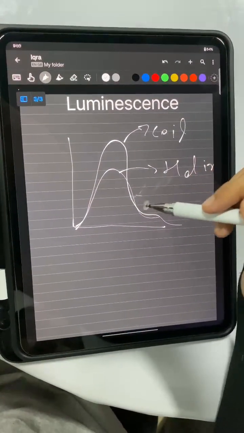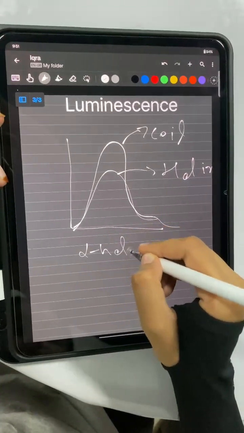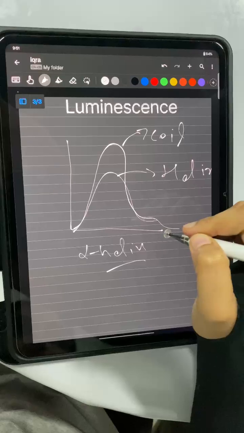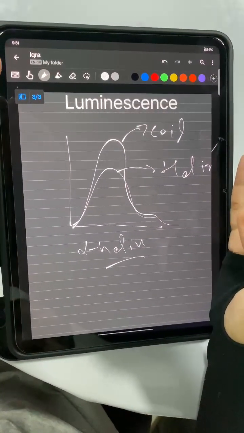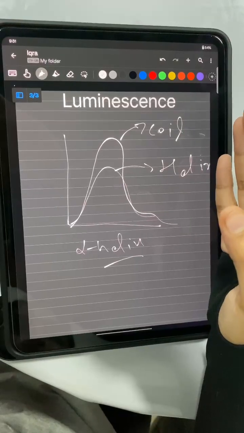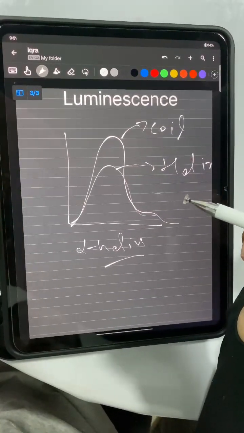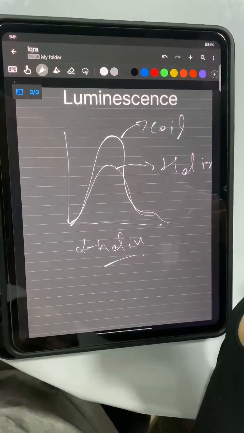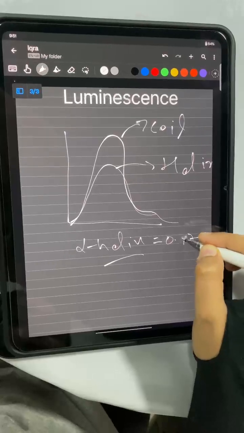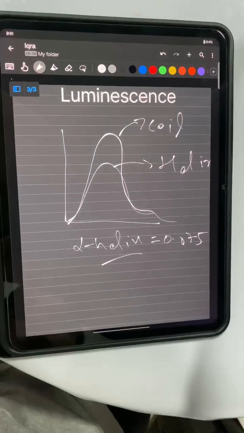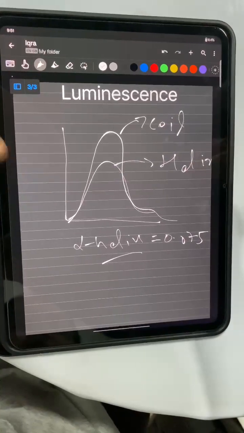Okay, the oscillator strength of the long wavelength band of the alpha helix is decreased by 30%. The long wavelength band of polyglutamic acid and polylysine being in a coil form is characterized by an oscillator strength of 0.11. The oscillator strength for the alpha helix is 0.075. The hypochromic effect has been explained in detail both experimentally and theoretically.